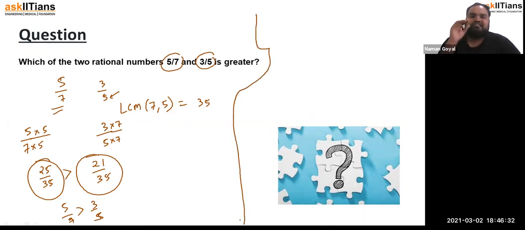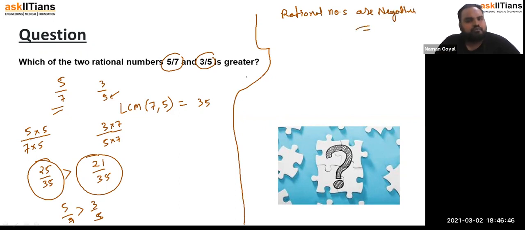Now, see, this is the comparison for positive rational numbers. Now, if rational numbers are negative, then what can we do? If one rational number is negative and one is positive, and then the other is again two possibilities. There are three possibilities: both positive, which we have already learned, then one positive and one negative.